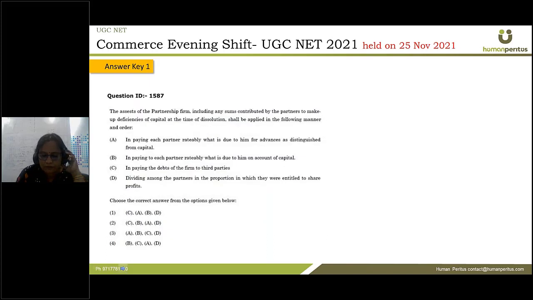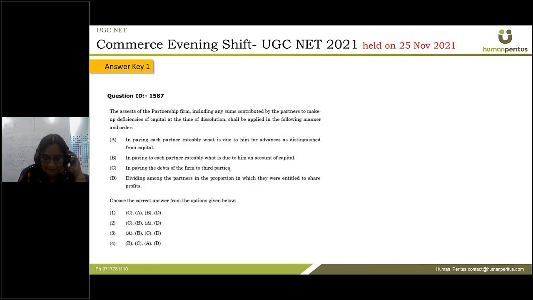The assets of the partnership firm, including any sums contributed by the partners to make up deficiencies of capital at the time of dissolution, shall be applied in the following manner and order. So, a long question is given, but actually it is very simple. Whenever there is a partnership, what happens at the time of the dissolution? Who will be paid first?